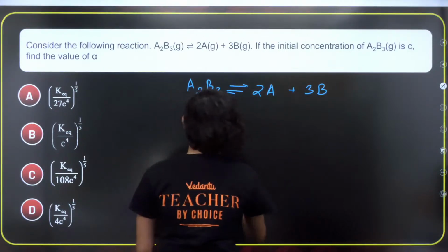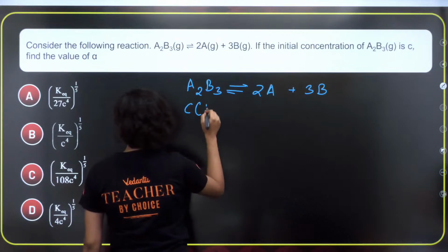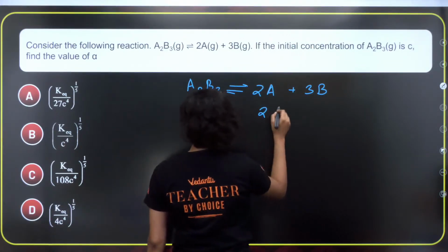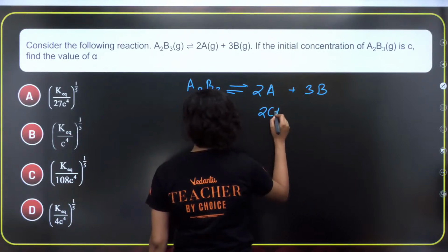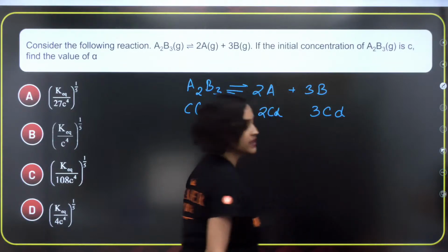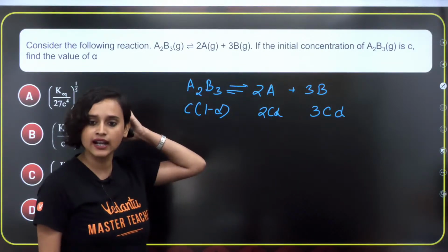That means I can definitely write it as C(1 minus alpha). Then this will give me twice of C alpha, and this will give me thrice of C alpha. Is that right, guys?